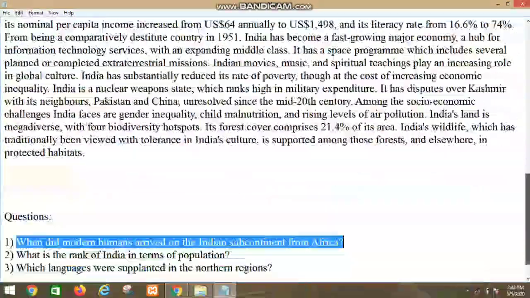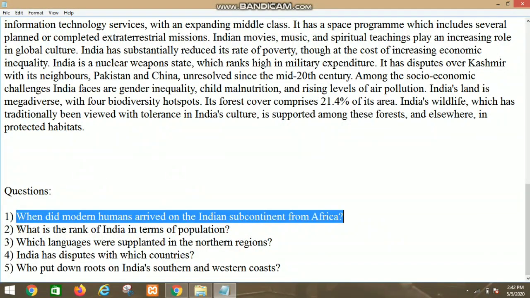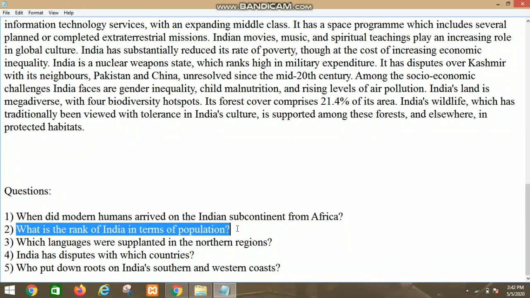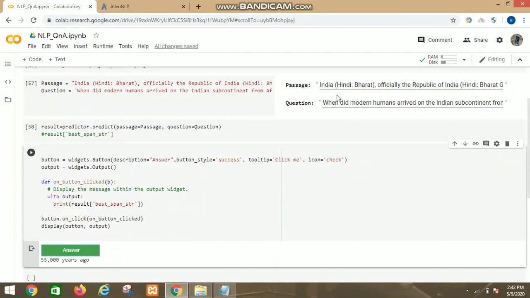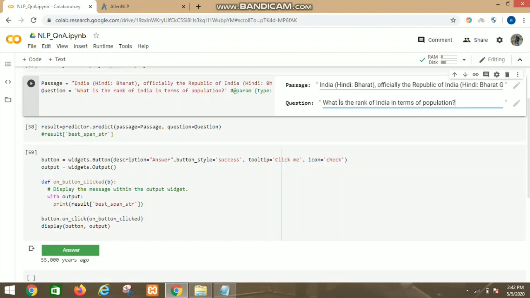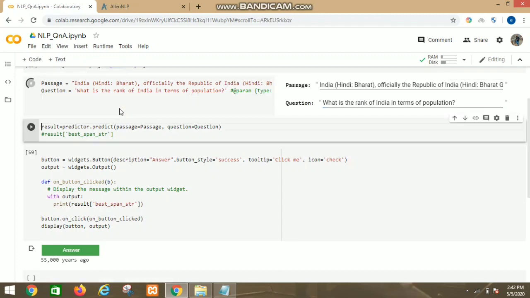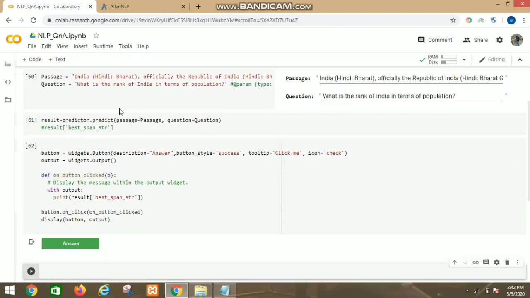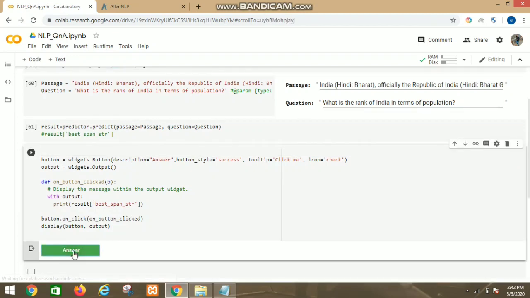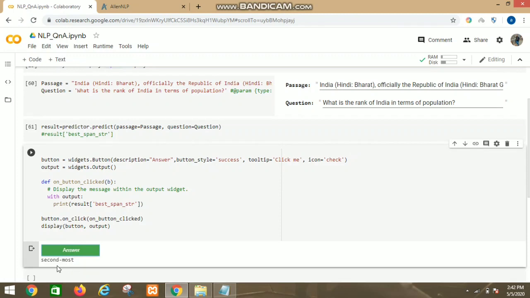So let's ask the second question. What is the rank of India in terms of population? So here we'll copy and paste the question in our question field, and again we will run all the cells individually. So let's run one by one. And now on clicking the answer we will get our answer as second most.